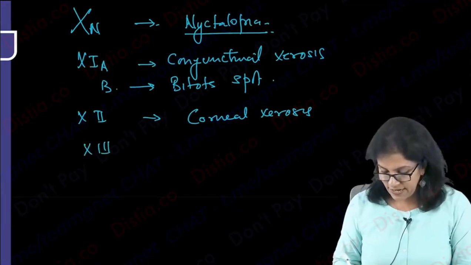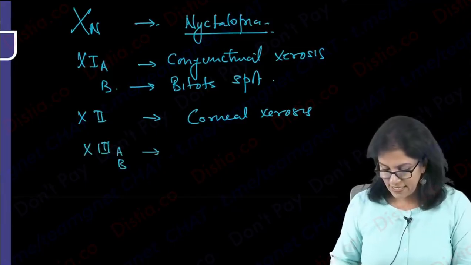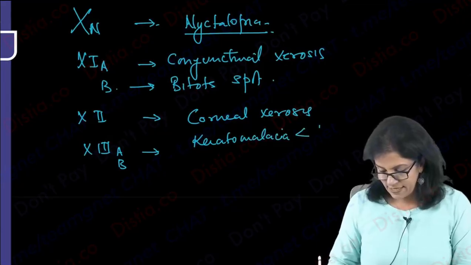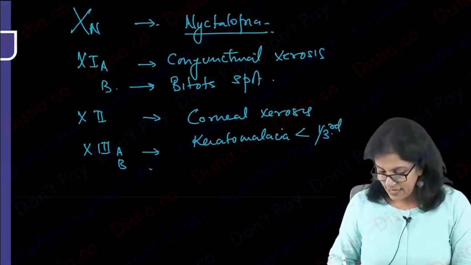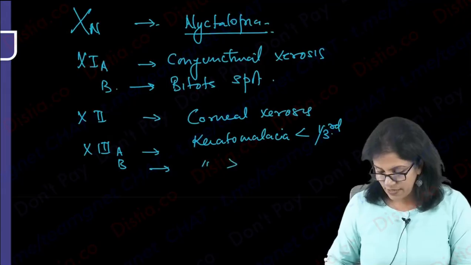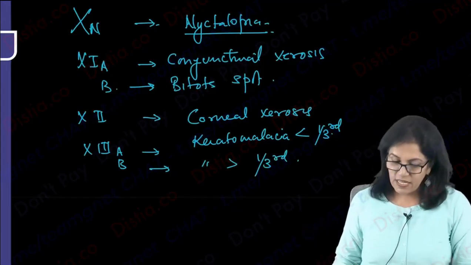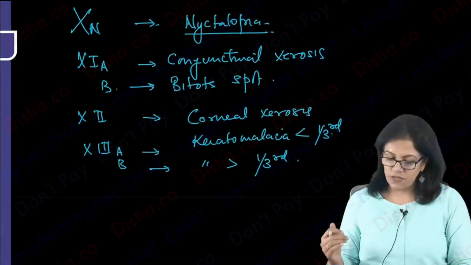Then X3 is divided as A and B. Keratomalacia involving less than 1/3 of cornea is A, and keratomalacia involving more than 1/3 is B. What is keratomalacia? Liquefactive necrosis of the cornea.